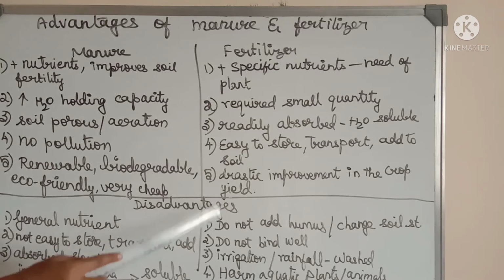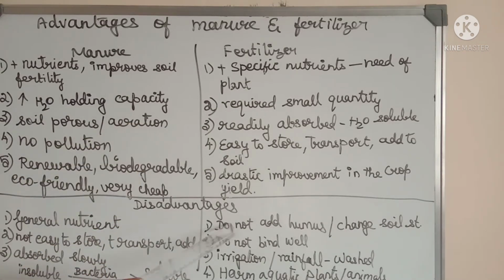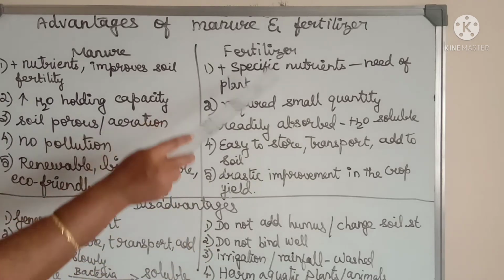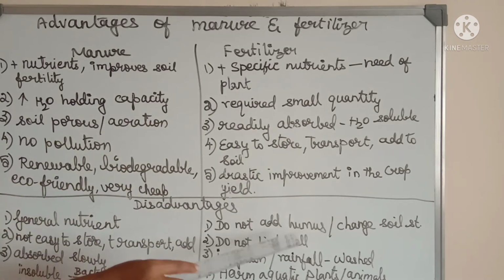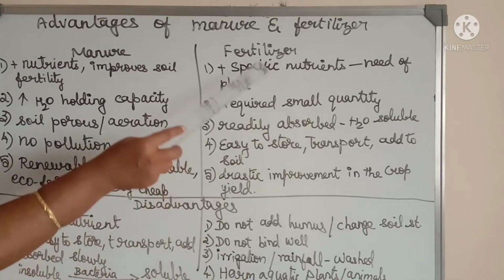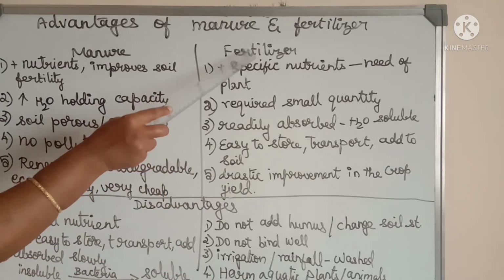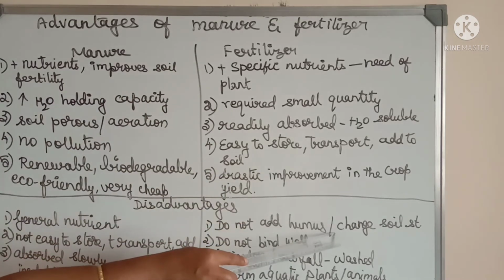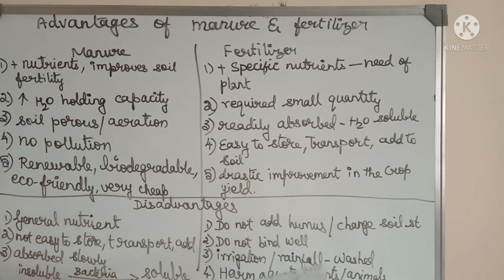When you see the disadvantages of the fertilizer, they do not add humus. You know very well, humus plays a vital role in enriching the soil. But fertilizer does not do so. It may change the nature of the soil structure because fertilizers are chemicals. So, the soil may become either acidic or alkaline. They do not bind well with the soil.